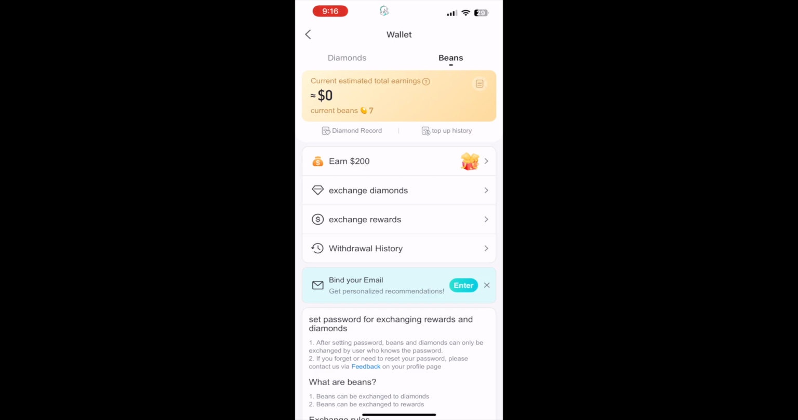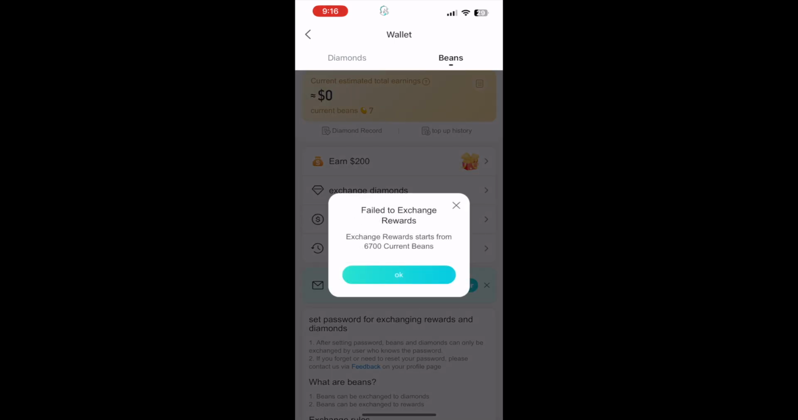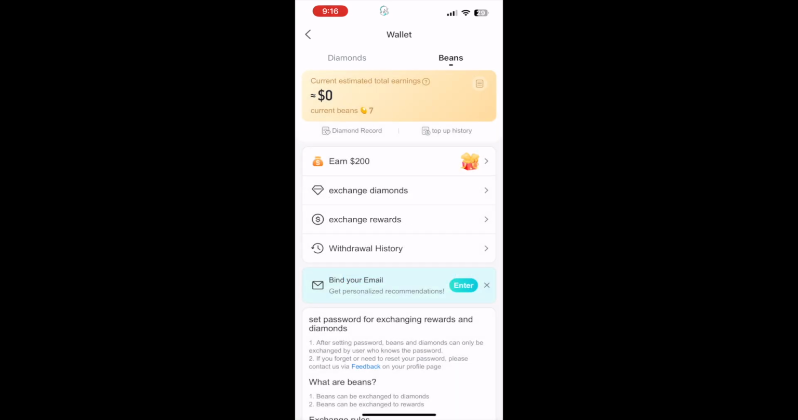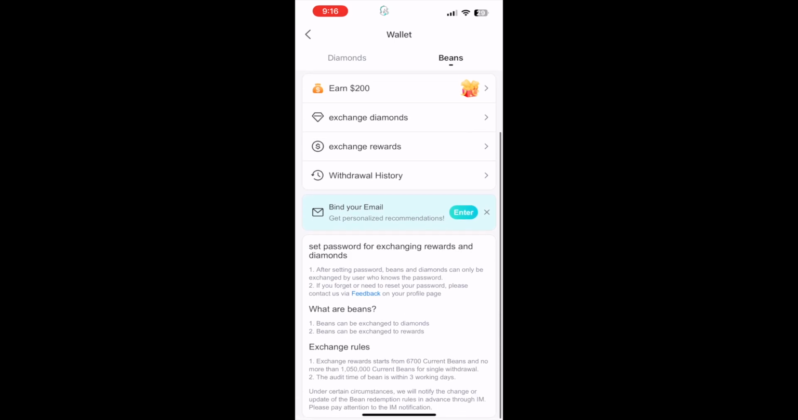The minimum amount of beans that you have to have in your wallet to be able to exchange into money is 6,700 beans, and that equates to about $31.90. So at around $32, you can start cashing out whenever you want to.